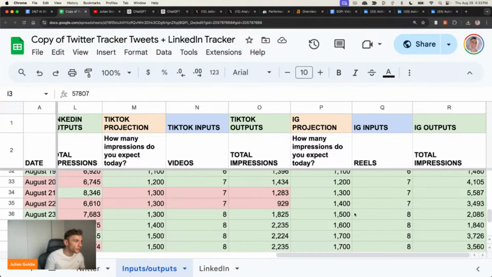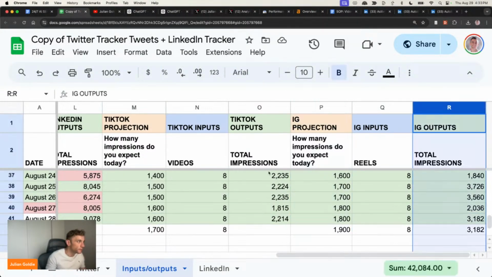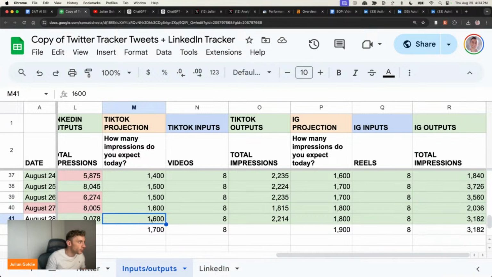If we scroll down, you can see, for example, our TikTok impressions each day are increasing. We basically do the same process. We predict how many impressions you expect to get today, how many videos you need to post to achieve that, how many total impressions did you get. So that was for IG, as you can see, Instagram. But for TikTok, we do the same, right? We're like, right, how many impressions do you expect to get today? We'll fill that in early in the morning. Then we're going to say, right, well, I need to post 8 videos to achieve that, to get 2,200 impressions. Did I achieve it? Yes. Okay, highlight it green. If I didn't achieve it, highlight it red because I didn't achieve it, right?